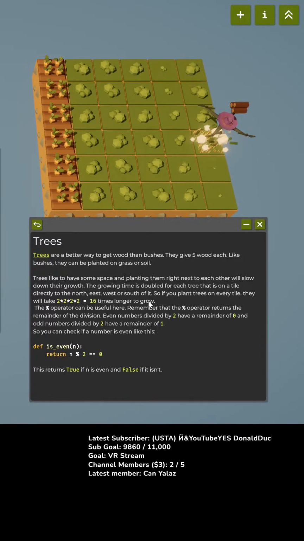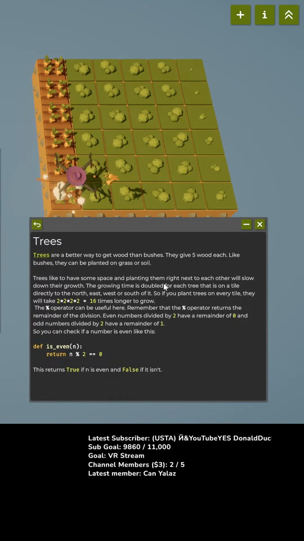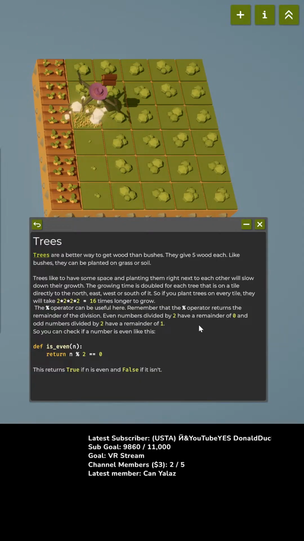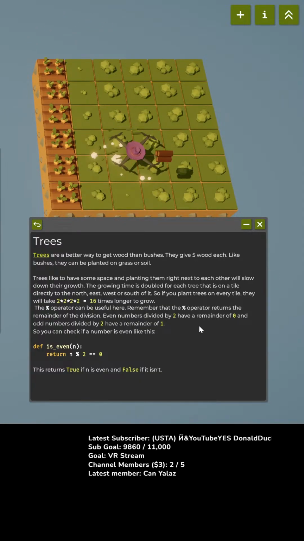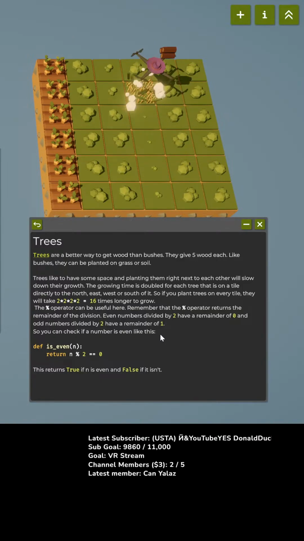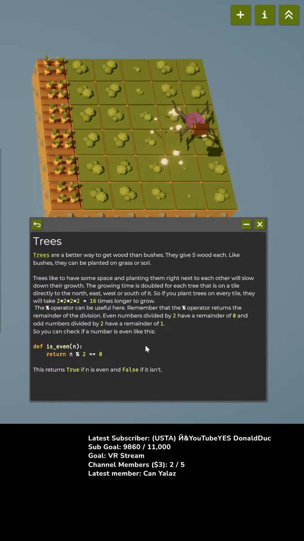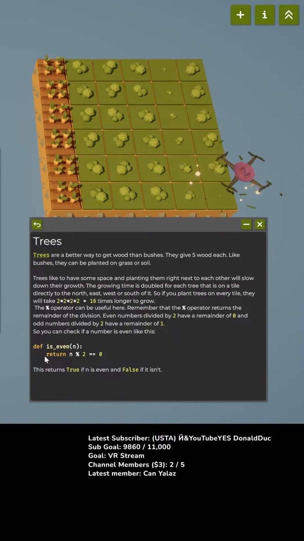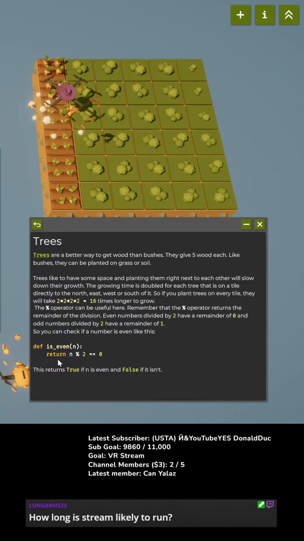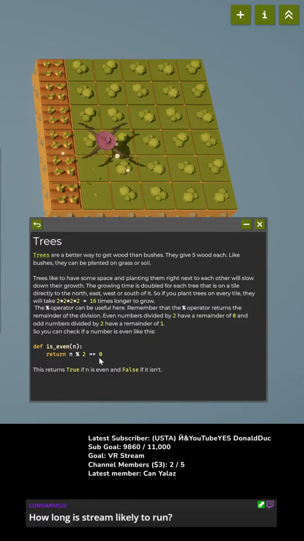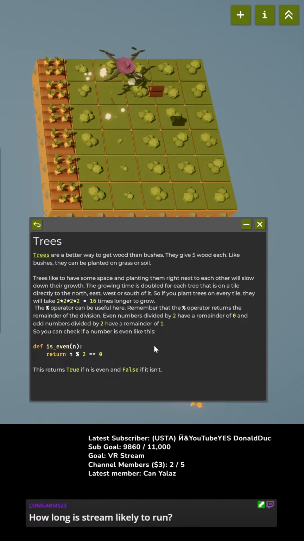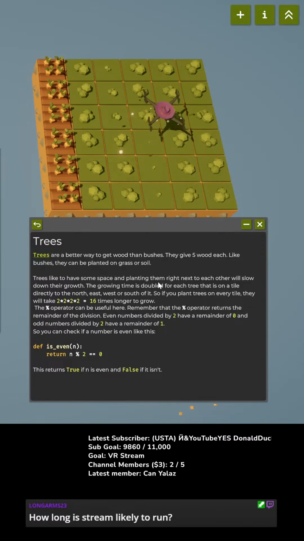The percent operator can be useful here. Remember that the percent operator returns the remainder of the division. Even numbers divided by 2 have a remainder of 0, and odd numbers divided by 2 have a remainder of 1. So you can check if a number is even like this: define is_even(n), return n % 2 == 0. This returns true if it's even and false if it isn't.